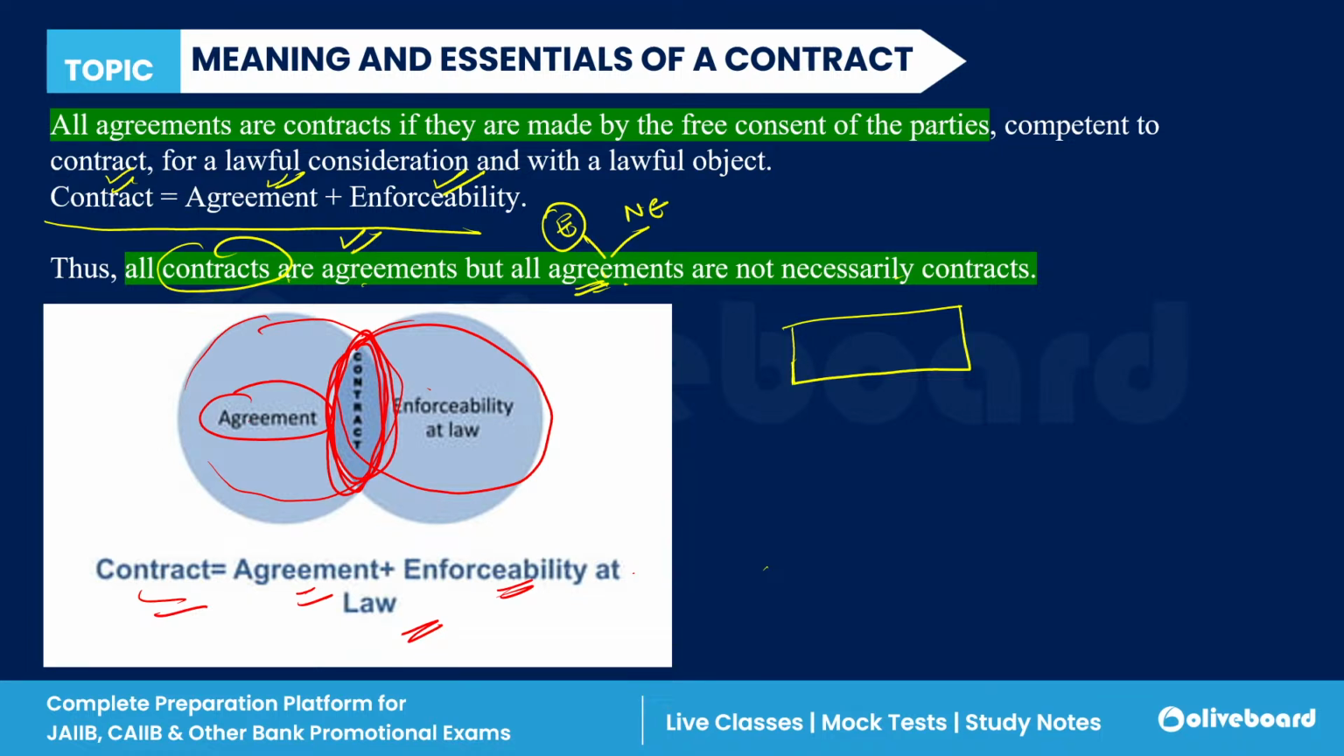Everyone? This is a very important slide. You can get very good quality questions and case studies from these slides. So you need to focus on these concepts, okay? Contracts and agreements are very important from the examination point of view, okay?